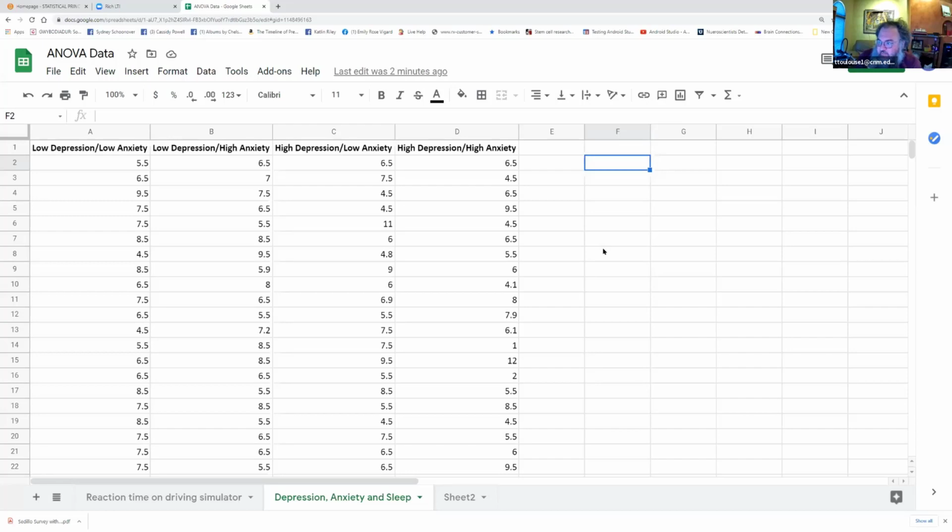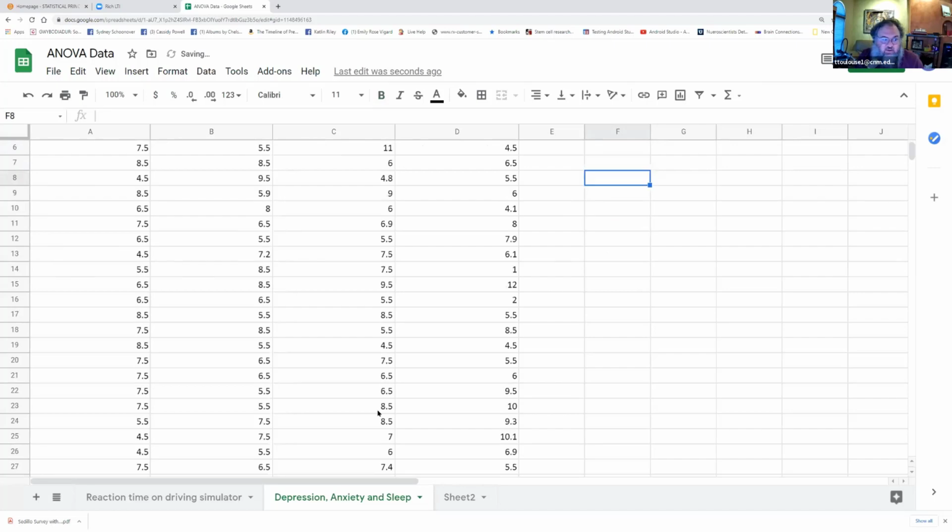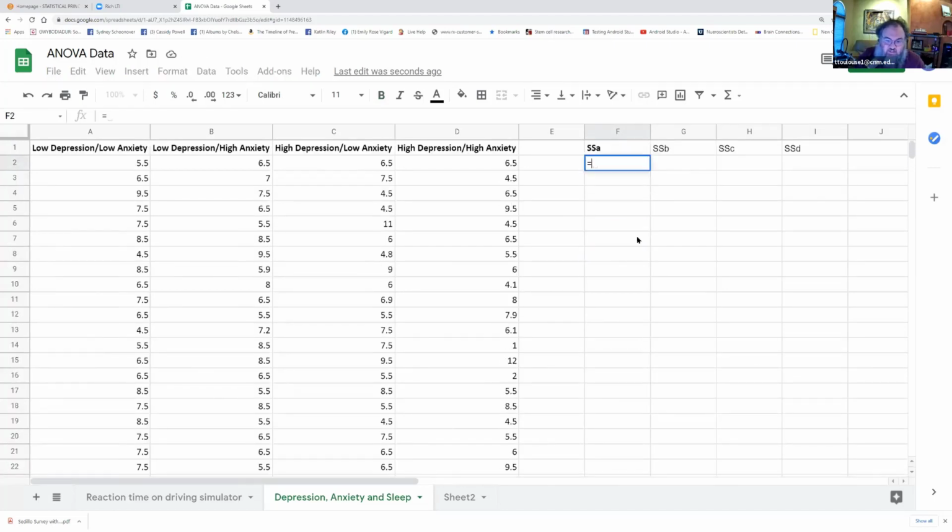So the first step in the ANOVA is to solve for what we call the within group variance, the variance within the groups. And we're going to do that the same way we have always solved for variance. All right, we're going to start with a sum of squares for group A, sum of squares for group B, group C, and group D. All right, so we come over here, we check it. So it's 6.8 is our mean. So we're going to do the same thing we've been doing all semester, we just subtract the mean, we square it.